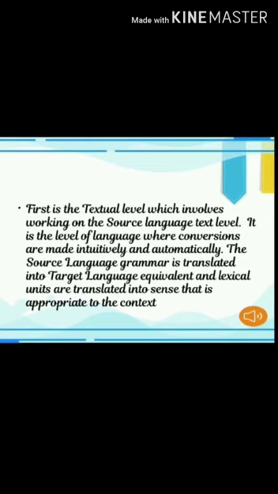It is actually textual level, which involves working on the source language text. It is the level of language where conversions are made intuitively and automatically. The source language grammar is translated into target language. Equivalent and lexical units are translated into sense that is appropriate to the context.